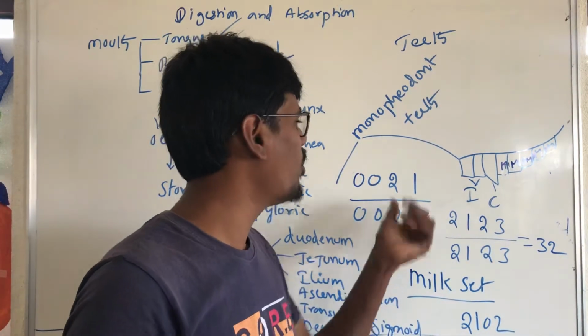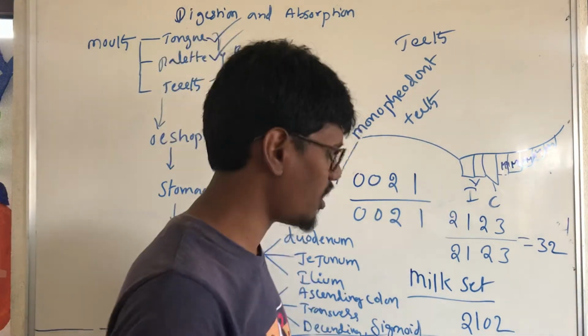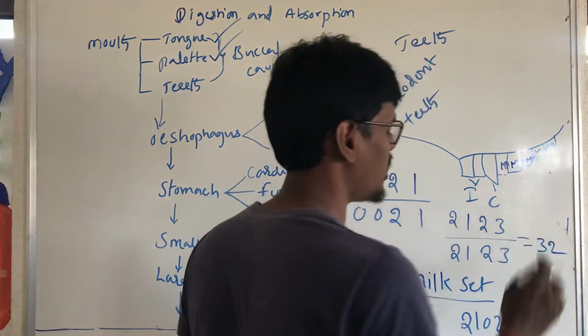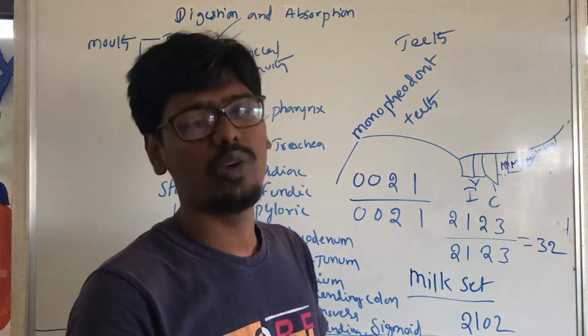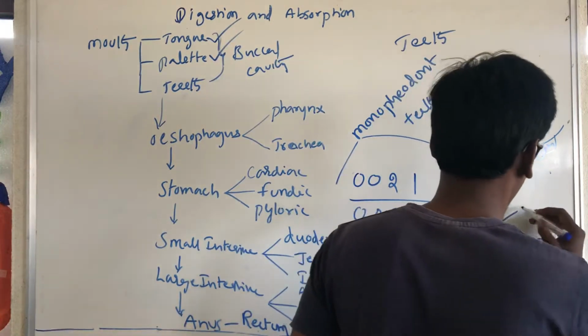This is called monophyodont teeth. And this is also called deciduous teeth.